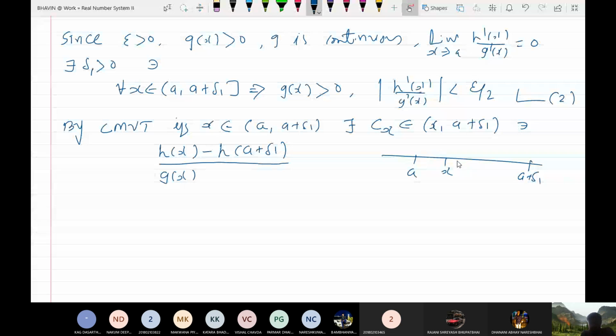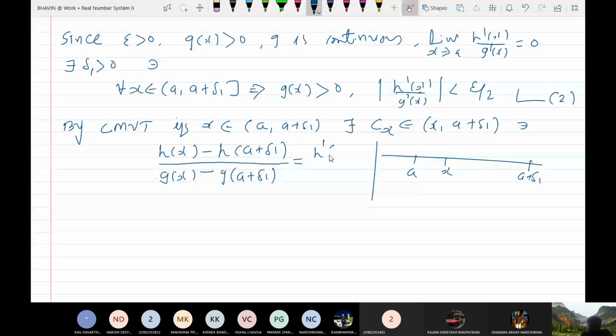So there exists c(x) between x and a plus delta 1, such that this is g(x) minus g(a plus delta 1) is equal to, what should I write here, h dash c(x) upon g dash c(x). Do you understand?